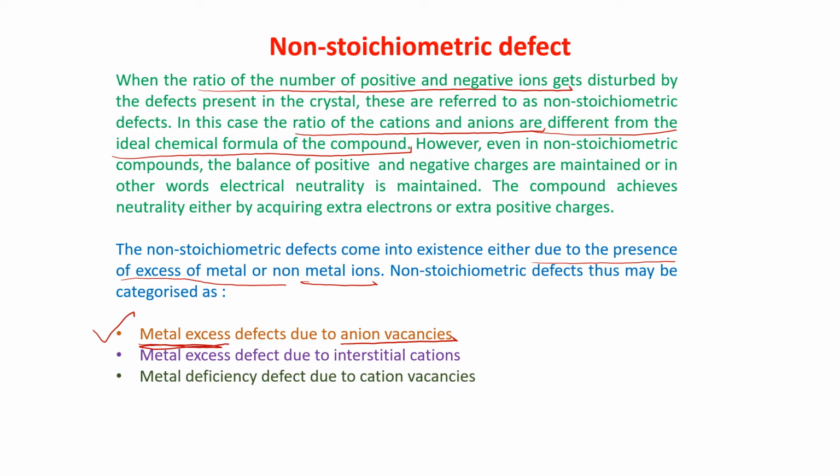Why? Because of anion vacancy, that means the anion will move. Now, metal excess due to interstitial cation. That means in the interstitial position one cation will be added. And metal deficiency. The metal deficiency will be there because the cation places will be vacant. How? What is happening? I am coming to that.